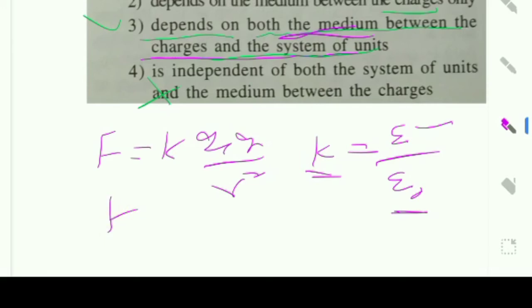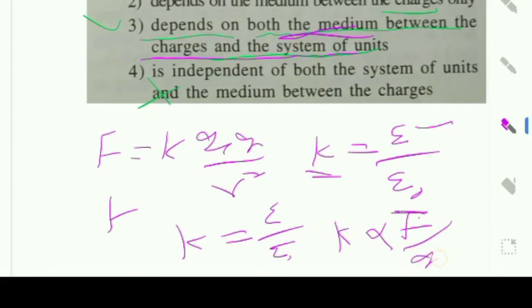F, K proportional to R square. K is equal to F by epsilon naught. Again, K is proportional to F by Q1 Q2 R square.